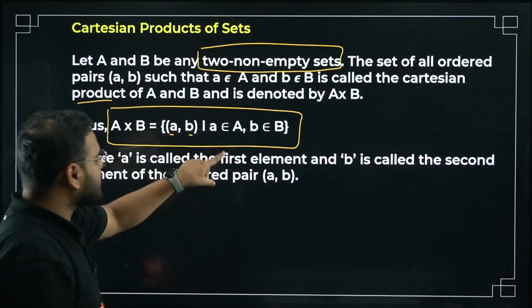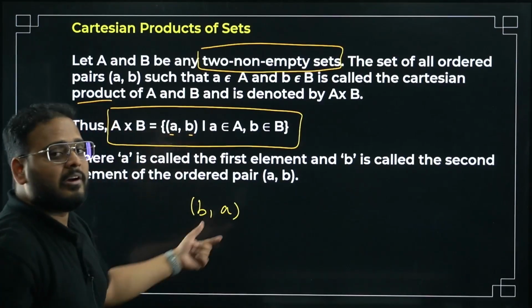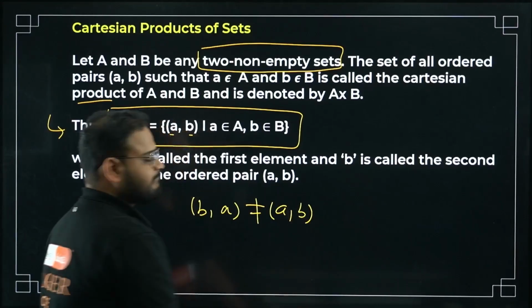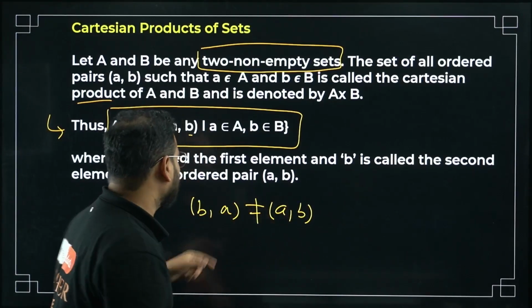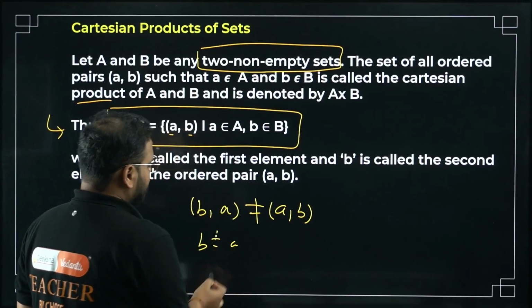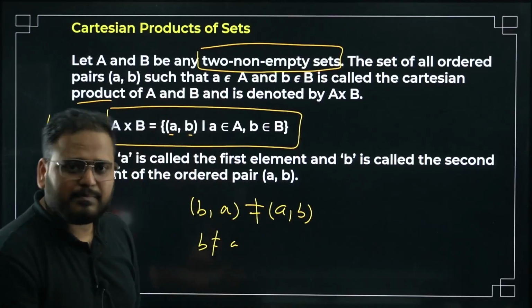If I'm writing B cross A, that is (b, a), will it be the same as (a, b)? No, it will not be the same unless A and B are equal. If A and B are equal, this can happen. If A and B are not equal, this is not equal. Agreed, right? Very simple, not difficult at all.